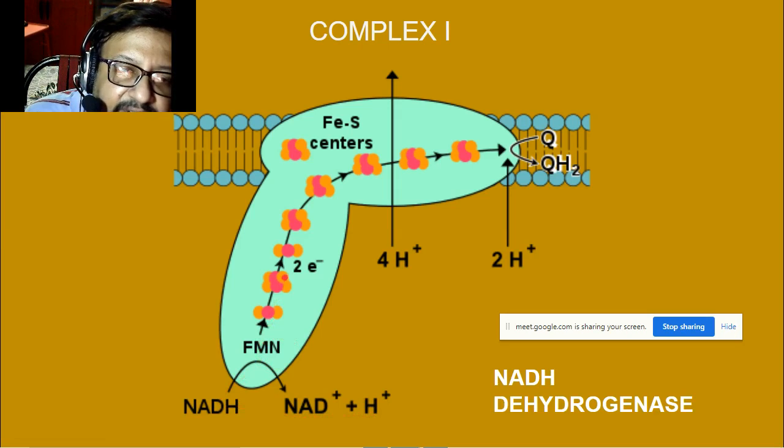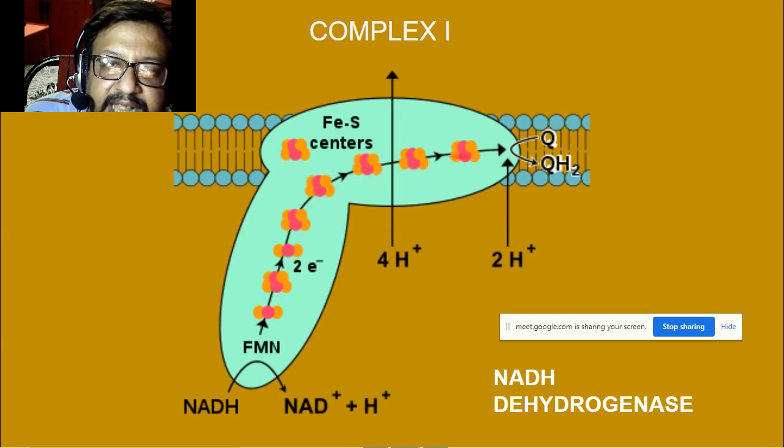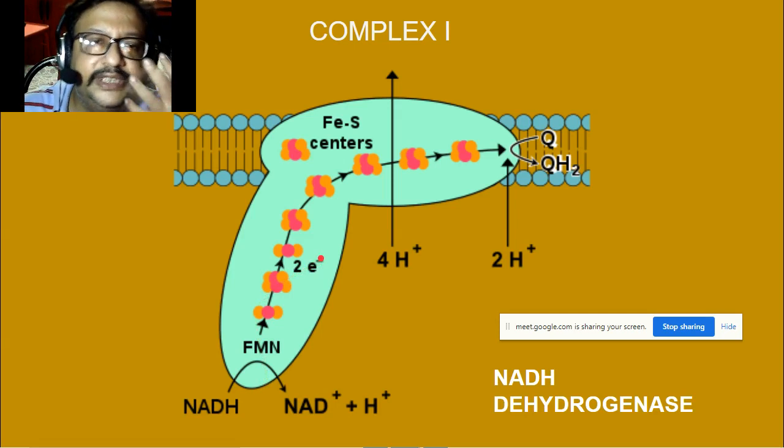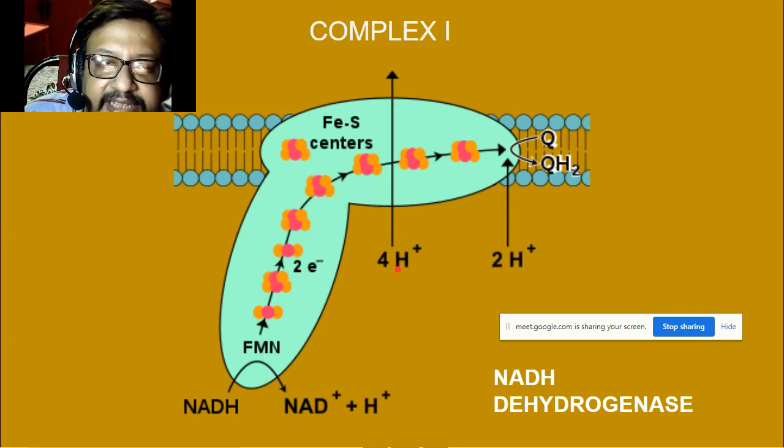Then the electrons are passed from one center to another, through these iron sulfur centers, and given to quinone, forming the reduced form QH2. In this process, the electron loses energy, and that energy is used to pump 4 hydrogen ions outside, and 2 hydrogen plus are taken from inside to form QH2.